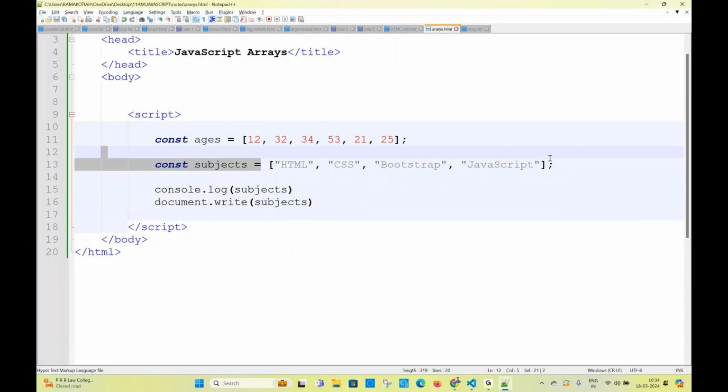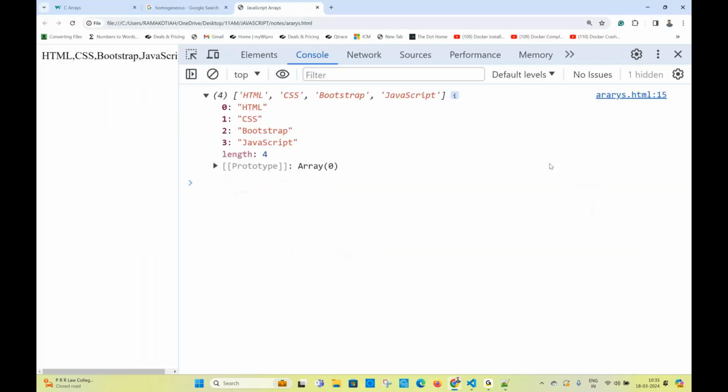While creating an array, did I mention anywhere 0 for HTML, 1 for CSS, 2 like this? No. But why are these coming? What are 0, 1, 2, 3 called? Index of an array. Did you provide it? No. Who provided? By default, the index will be provided by our interpreter when it is executing. Right? The system will provide the index automatically. We don't have to do anything.